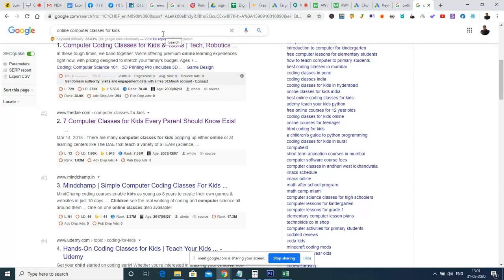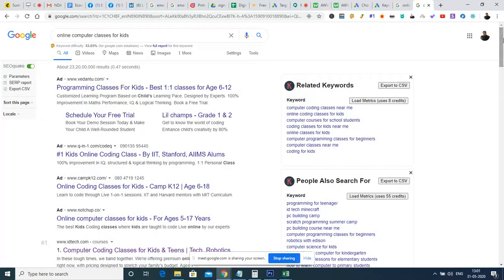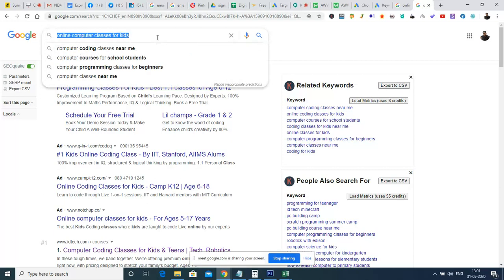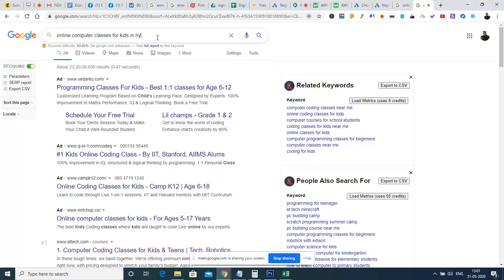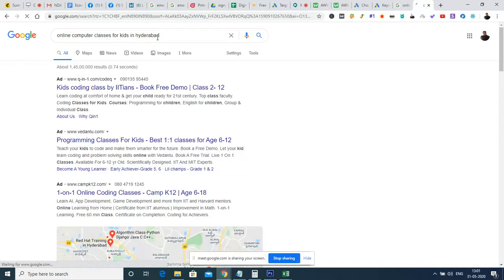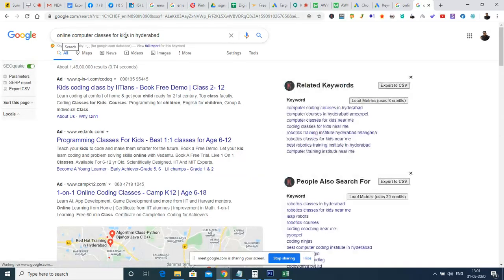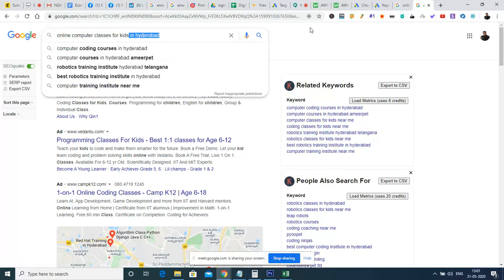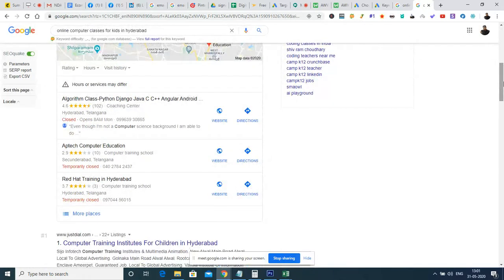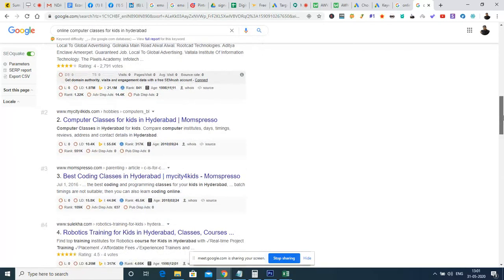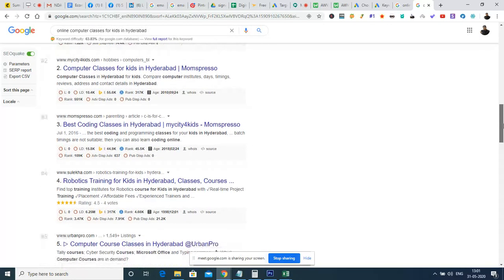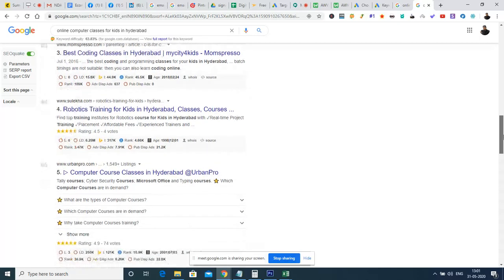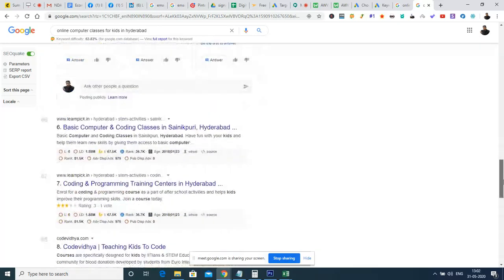And similarly, there are a lot of other factors which will be involved. Suppose I'm searching for something related to a particular city, for example, online computer classes for kids, if I'm giving in Hyderabad. If someone in Hyderabad searches the same online computer classes for kids without mentioning Hyderabad, the results will be similar like this. They'll be getting Just Dial, and my4kids.com, and momspresso.com, and Suleika, etc. So this is how the data will be there.